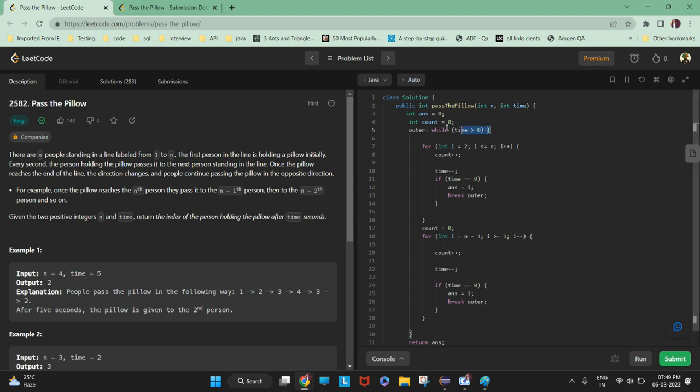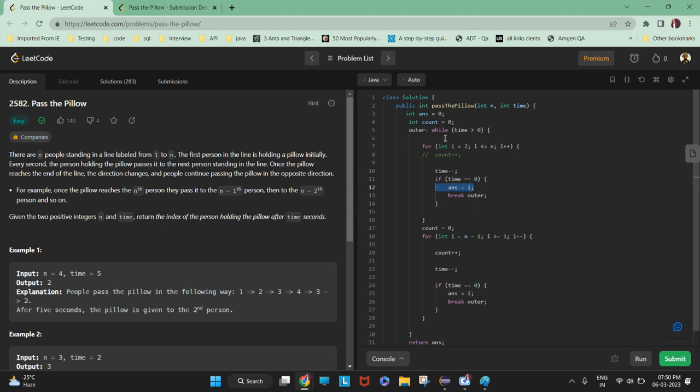I've written a while loop and given it the name outer, while time is greater than 0. Initially it would start from 1 to n, but I have started with 2 because I assume that the first person has already passed the pillow and the time will start decreasing. If time is equal to 0, then this is the person. If no more time is remaining, then this is the person holding the pillow.